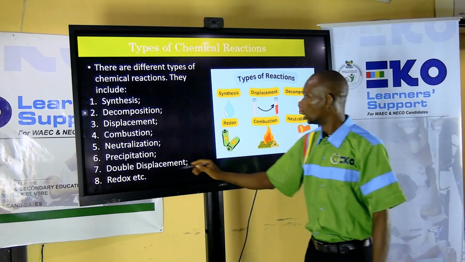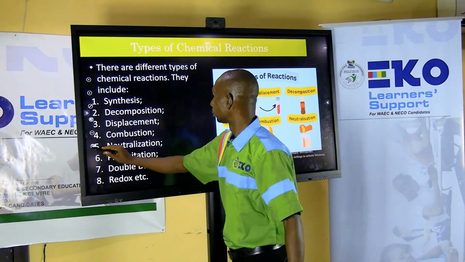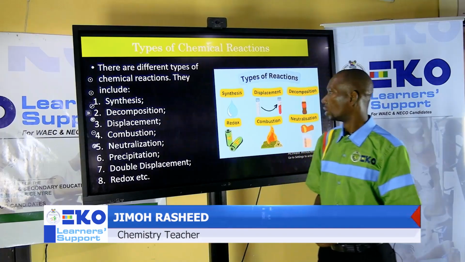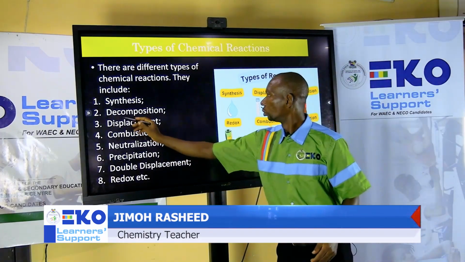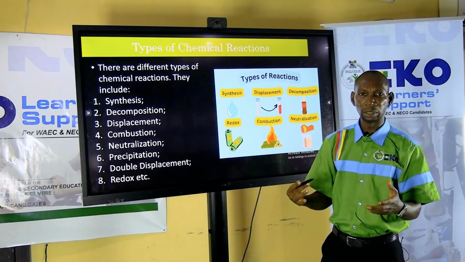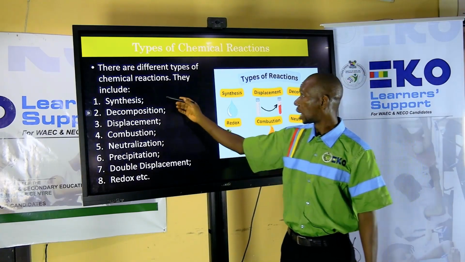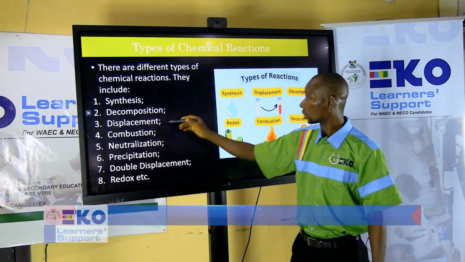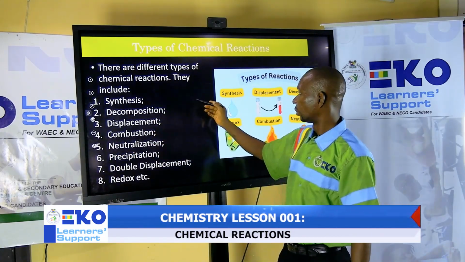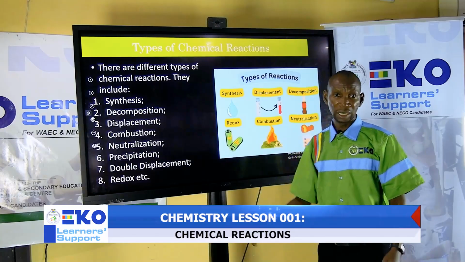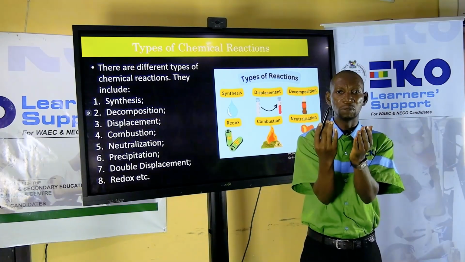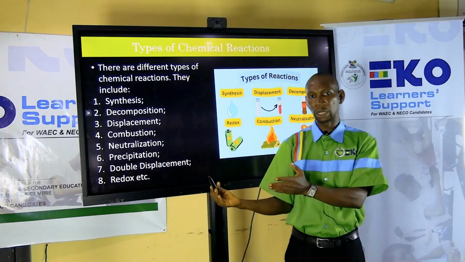What you call synthesis is a type of reaction where you have two different elements put together to form a compound. For example, you can have hydrogen gas plus oxygen gas put together to give you steam. That is an example of synthesis. We call it direct combination. Just you putting two elements together to form a compound.